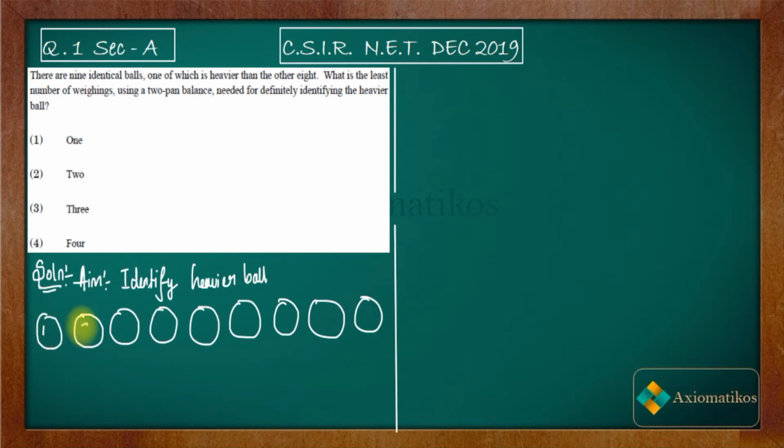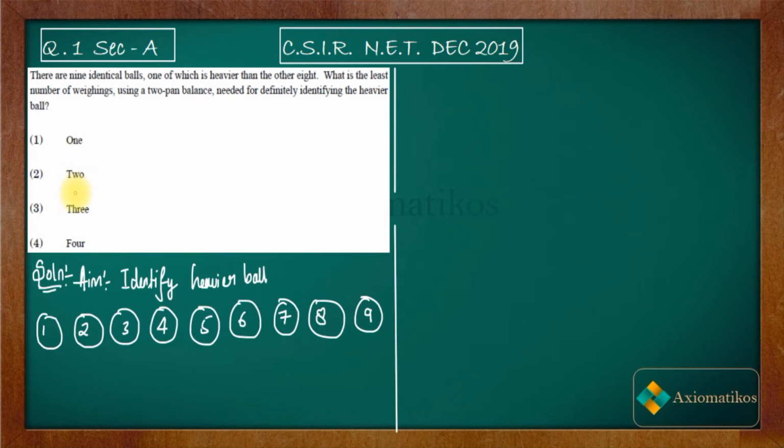Now firstly I will tell you the strategy for how you should approach this. Since you have to find the least number of weighings, you don't have any formula for this. So what you have to do is eliminate the bigger options. Let us say I am able to eliminate 4 or 3, then I will have to think over only 1 and 2.